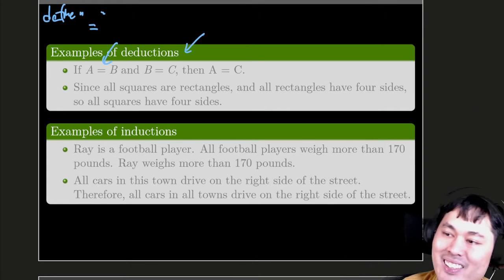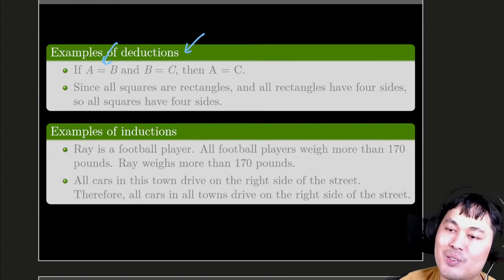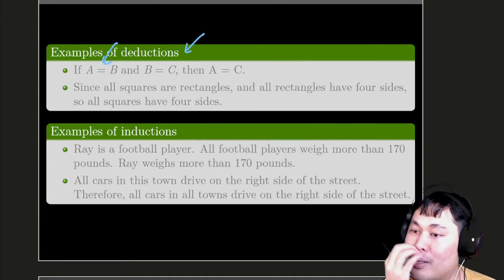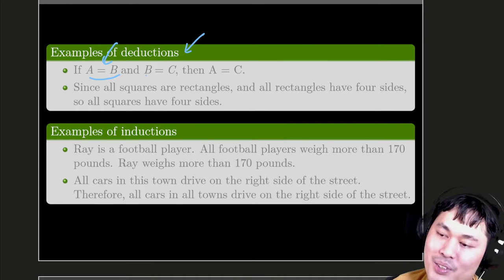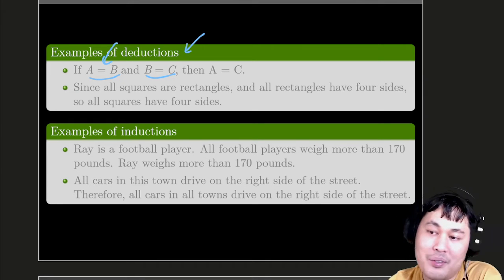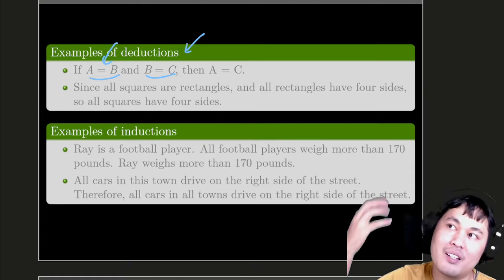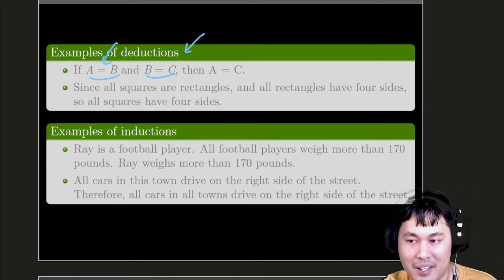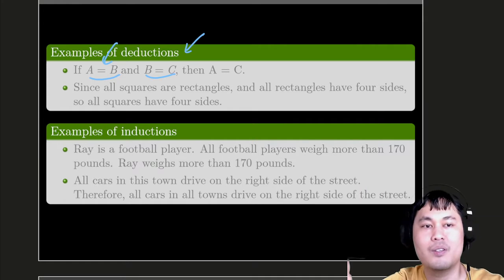It's actually impossible to define if you don't know the formal math jargon. But let's say, suppose you know about equals. Then you observe that if the first thing is equal to the second thing, and the second thing is equal to the third thing, then the first thing and the third thing are also equal.